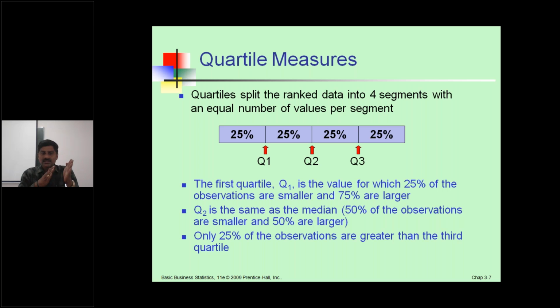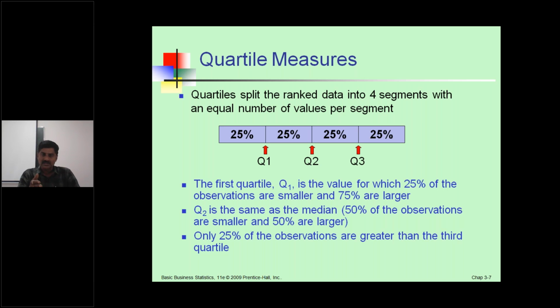The first quartile Q1 is the value for which 25% of the observations are smaller and 75% are larger. You take only the 25% in the entire distribution, which is the smaller part, because 75% is larger. Second, quartile 2 is the same as the median. We know from the measures of central tendency, the mid value or median value: half of the distribution is on one side, half on the other side. You take the mid value, that is the median.